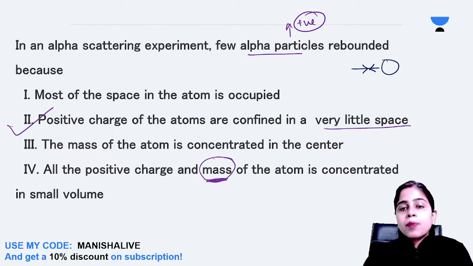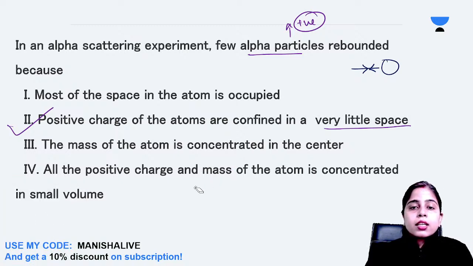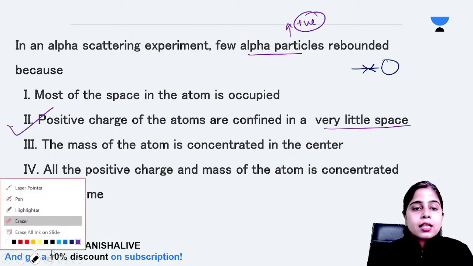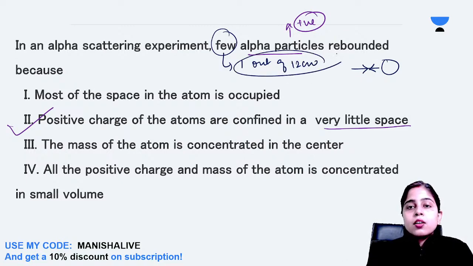We don't want mass because the mass is not the reason here. The correct answer is option number 2, that says the positive charge of the atoms is confined in a very little space. That's why very few, how few? One out of 12,000, were getting rebounded. Clear, everyone?